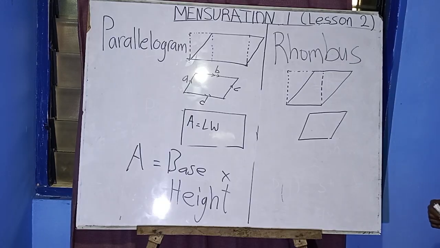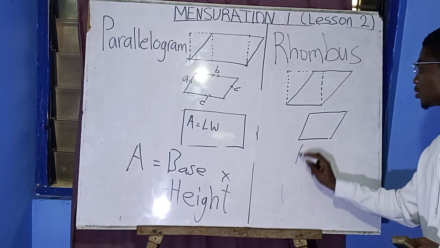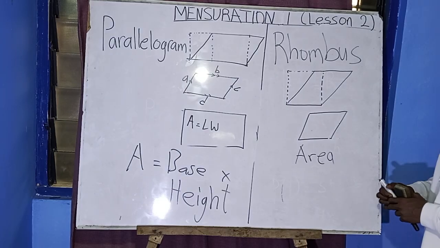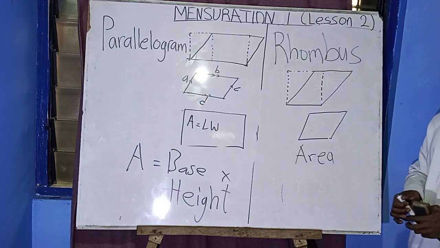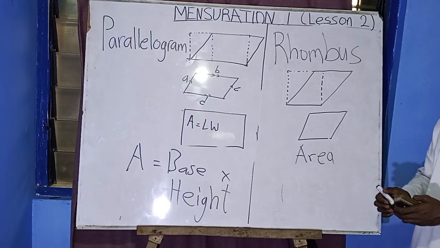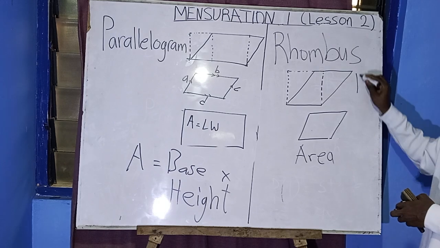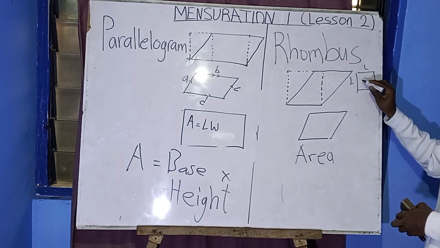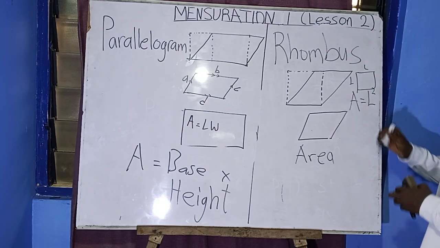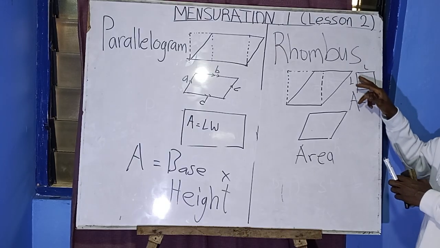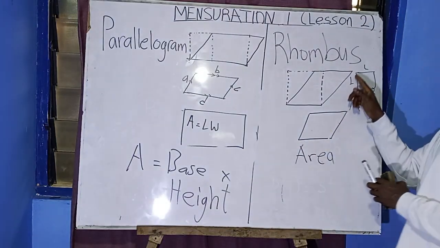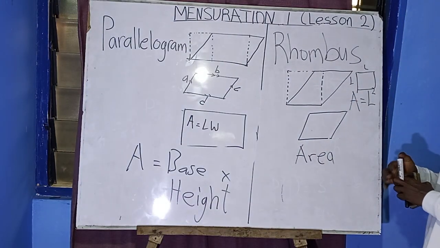So here too, we are going to get the area. Since it's a square, we know the area of a square as length times length. The reason why it's length times length is that it has the same side. So a square has the same side, which is length, length, and here, length here, length here. They are the same. So the area is going to be L square, which means length times length. Replacing the width in the rectangle by L here.